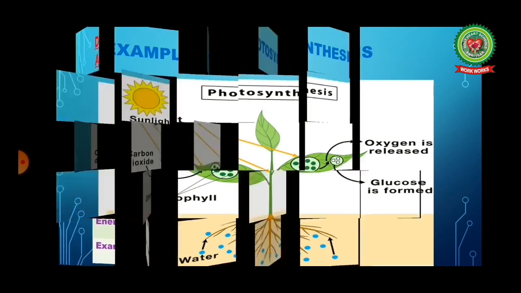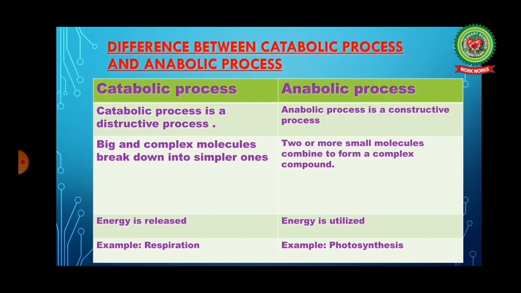Now, the difference between catabolic process and anabolic process is very important. Catabolic process is a destructive process, but anabolic process is a constructive process. In catabolic process, big and complex molecules break down into simpler ones, and in anabolic process, two or more small molecules combine to form a complex compound. In catabolic process, energy is released, but in anabolic process, energy is utilized. The example for catabolic process is respiration, and the example for anabolic process is photosynthesis.